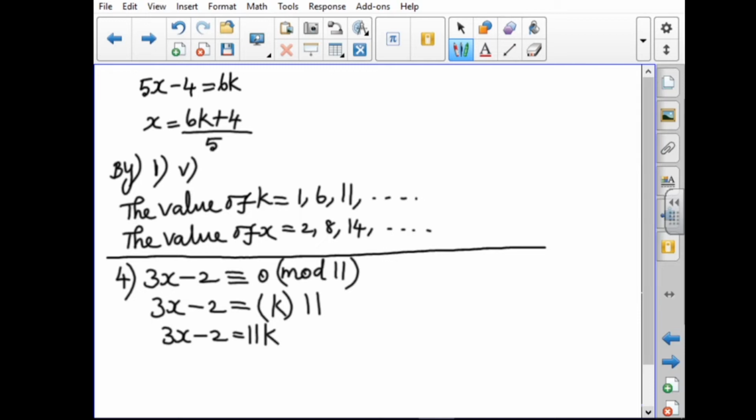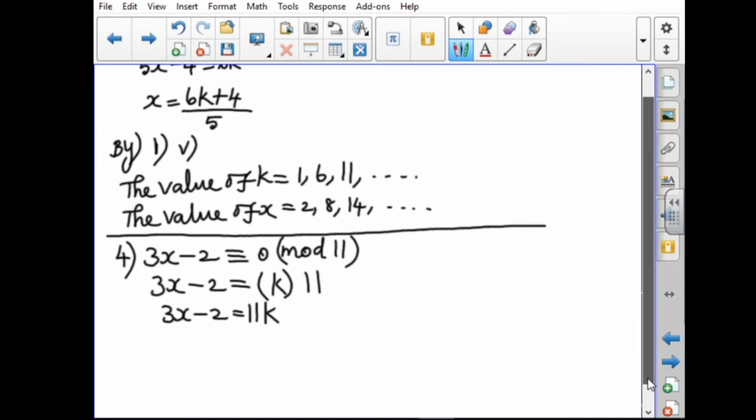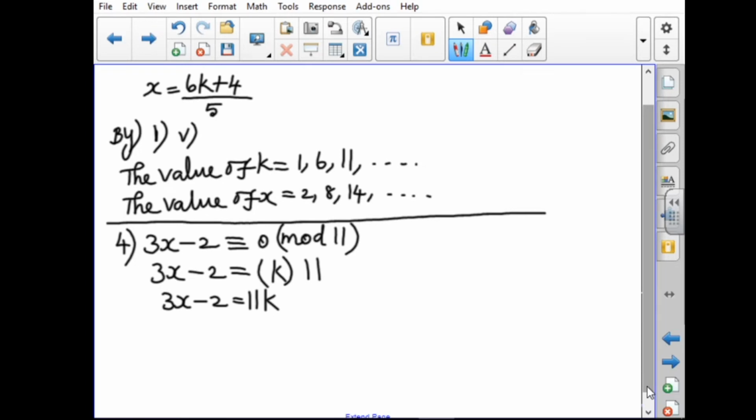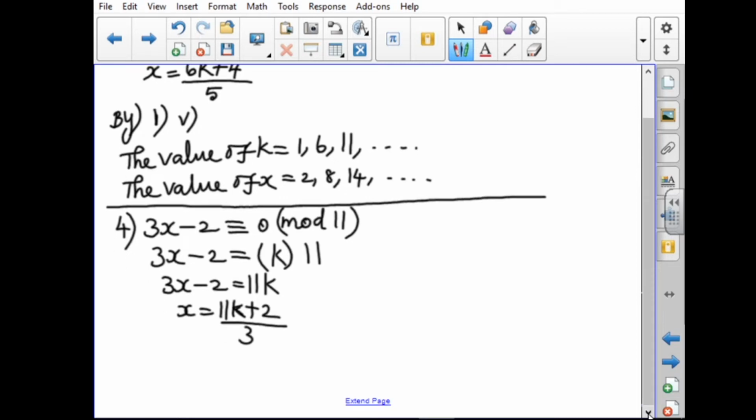I want to find the value for x. So x equals 11k plus 2 by 3. Now we have to substitute values for k. If k equals 1, then the x value will be 13 by 3.